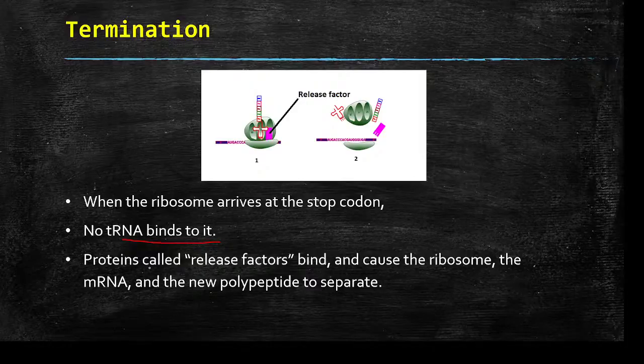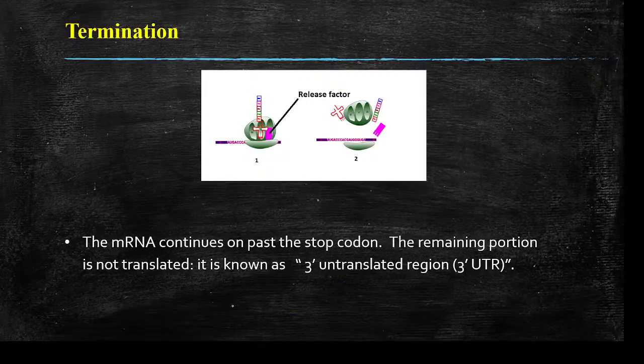Once these stop codons arrive, proteins called release factors will bind and cause the ribosome, the mRNA, and the new polypeptide chain to separate. Okay, so the mRNA will continue on past the stop codon, and the remaining portion is not translated. So this is known as the 3' untranslated region. Okay, so the region in the mRNA before the start codon is called the 5' untranslated region, and the region after the termination in the mRNA is called the 3' untranslated region.